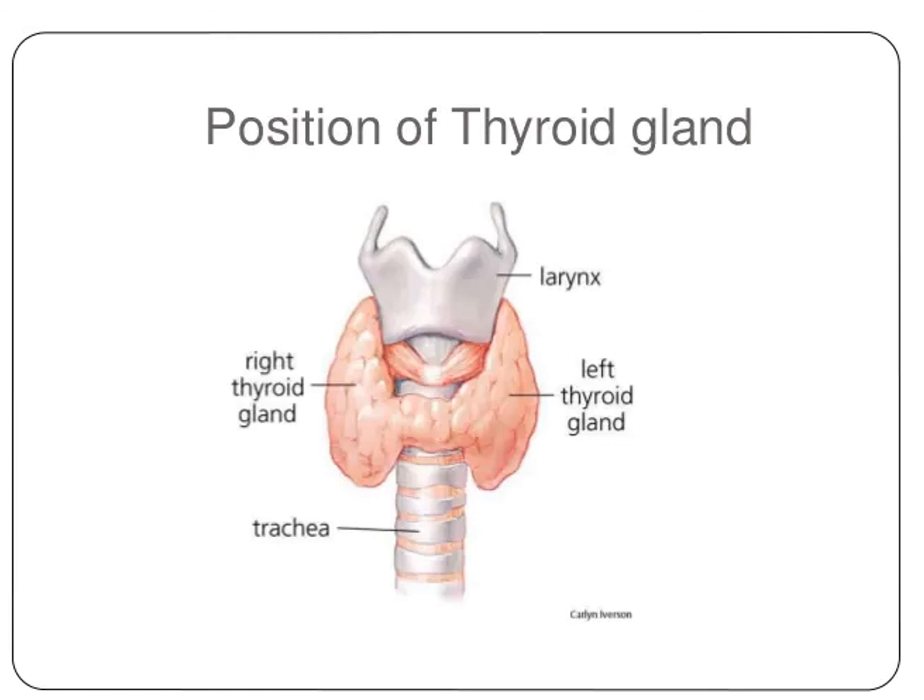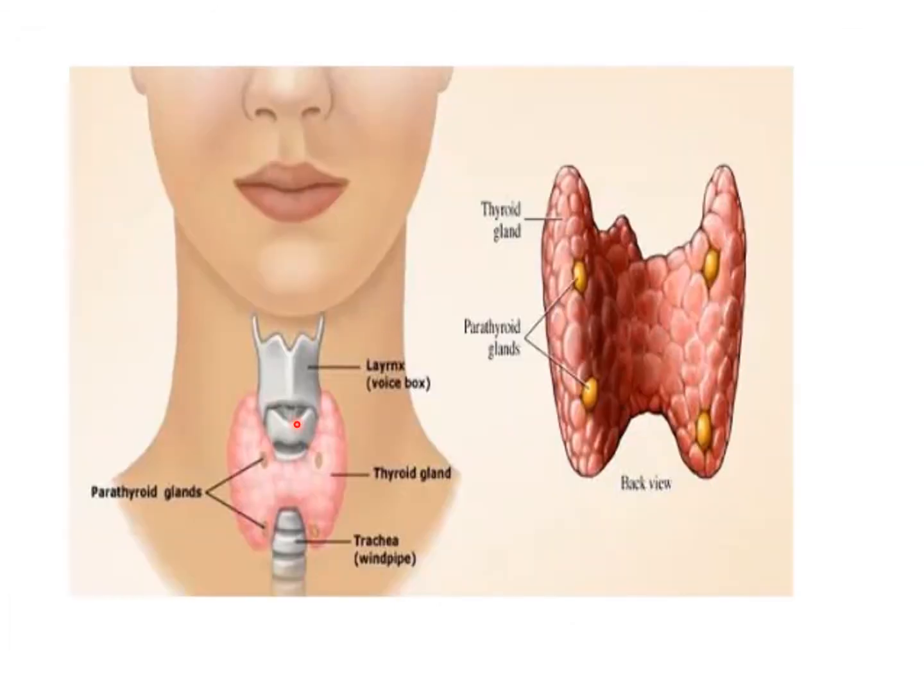So the microscopic features of the thyroid gland. Here you can discuss this: these are the normal structures of the thyroid and parathyroid gland. The parathyroid glands are located posterior to the thyroid gland. These are the parathyroid glands, four in number. This is the trachea and this is the voice box or the larynx. Posterior to the thyroid gland is the location of the parathyroid glands. In the back view you can easily see the parathyroid glands. Both thyroid and parathyroid are endocrine glands.